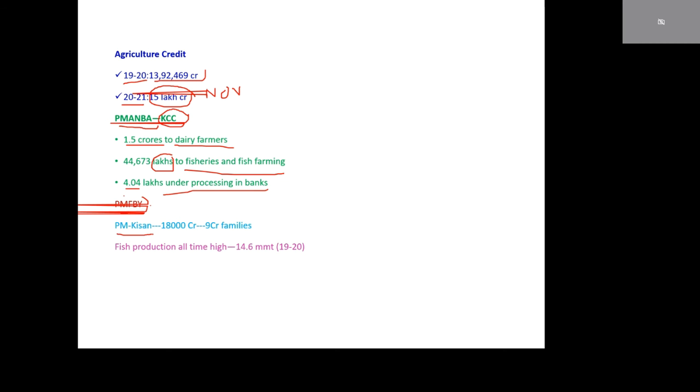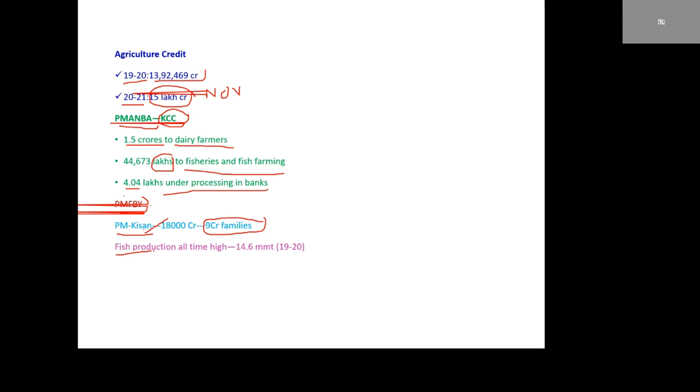PM Kisan scheme. 18,000 crores are given under this scheme, and 9 crore families are benefited. 6,000 per year is given for agricultural purposes, in 3 installments of 2,000 rupees. This is a central scheme, almost similar to the Raitu Bharosa scheme, whereas Raitu Bharosa is a state scheme. PM Kisan is a central scheme.